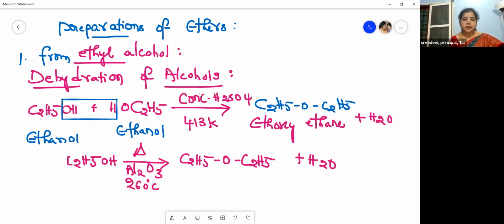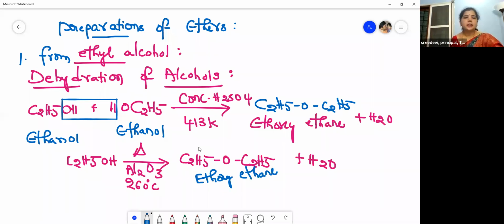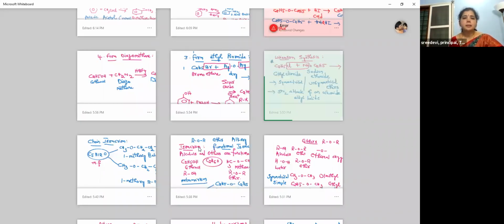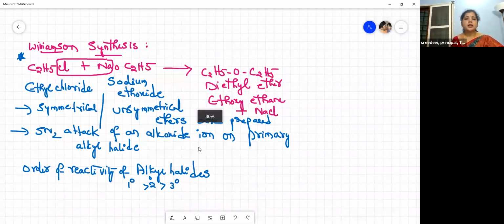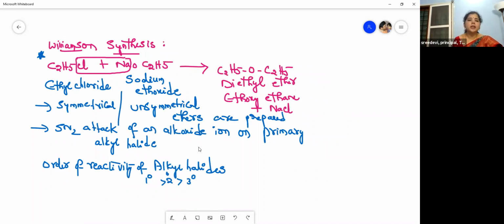I will write the name here: this is our diethyl ether, ethoxyethane. Then the second preparation is a very important one, the Williamson synthesis. This is a very, very important reaction. Ethyl chloride reacts with sodium ethoxide and forms diethyl ether. This is called Williamson synthesis. By this method, both symmetrical and unsymmetrical ethers are prepared.